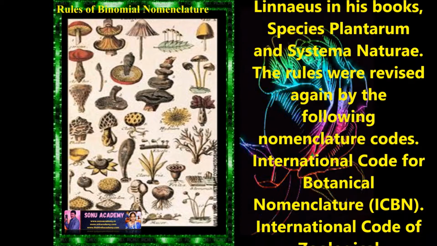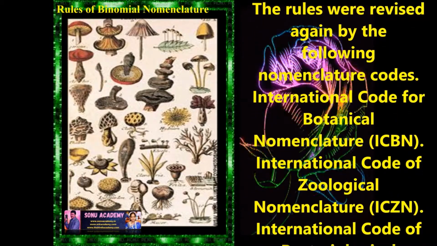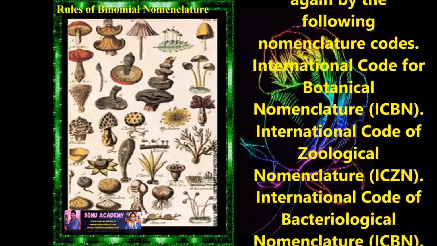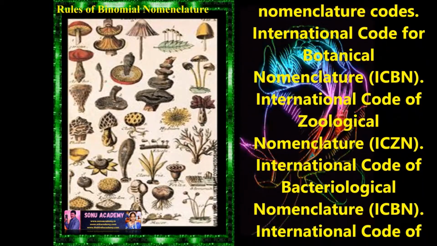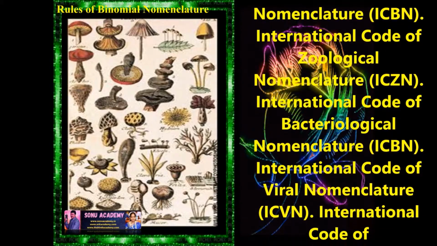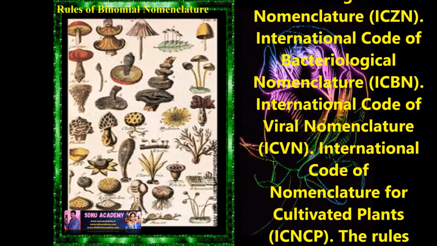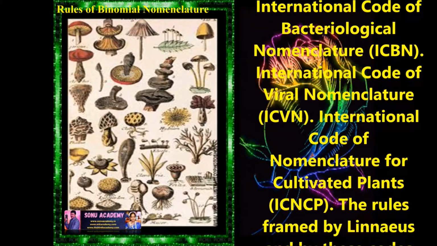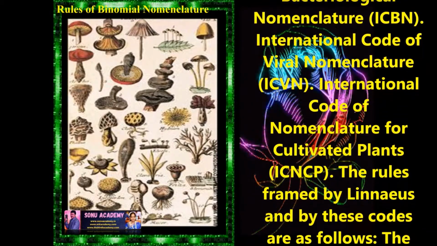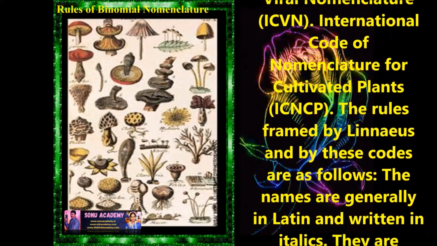First is the International Code for Botanical Nomenclature, the second is the International Code for Zoological Nomenclature, the third is the International Code for Bacteriological Nomenclature, the fourth is the International Code for Viral Nomenclature, and the fifth is the International Code for Nomenclature of Cultivated Plants. The rules framed by Linnaeus and by these codes are as follows.